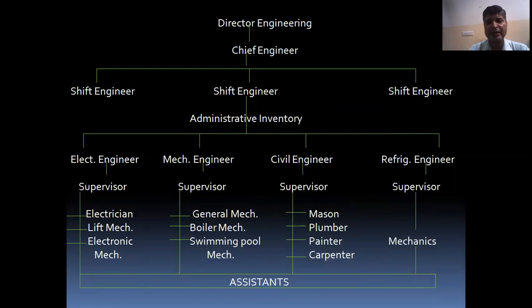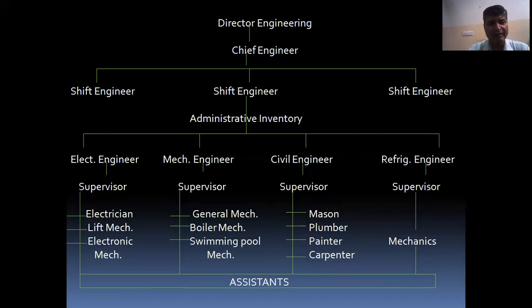Then, being a large hotel, the hotel has 3 shifts, so in all the shifts they require a shift engineer with the assistance of administrative inventory.